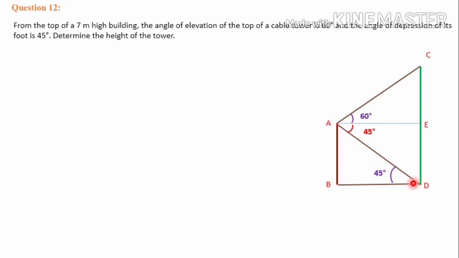That is, angle ADB must be 45 degree. Then the height is mentioned: height of the building is 7 meter. From the diagram, this is 7 meter, which means ED is also 7 meter.